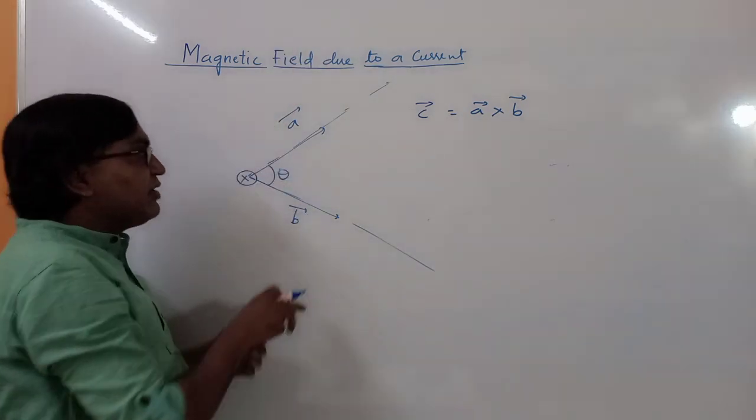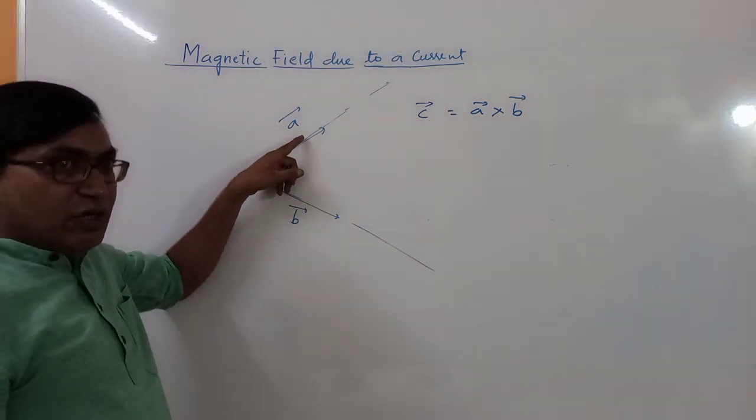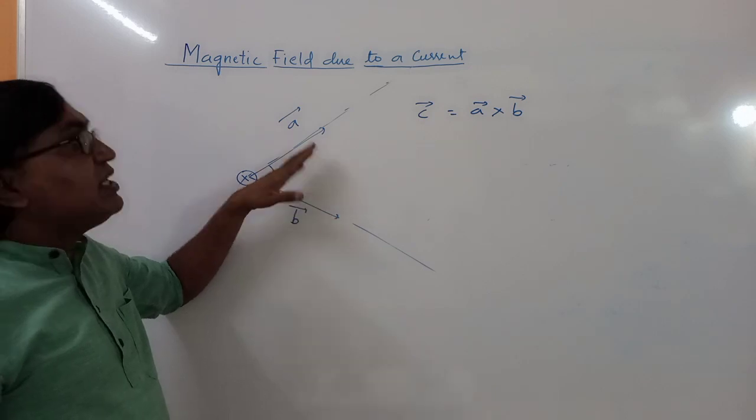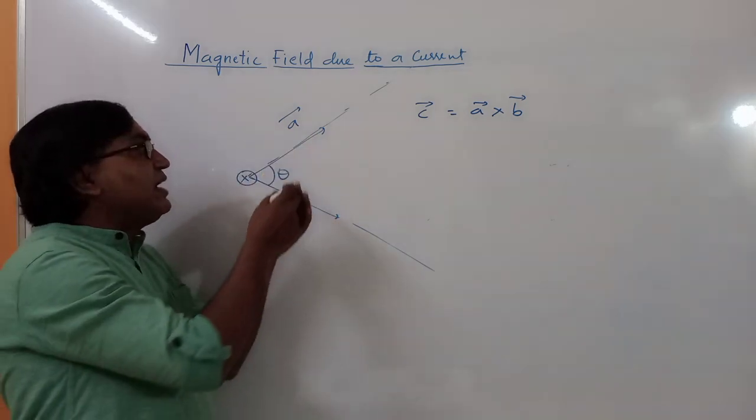Then the resultant vector will be perpendicular to A as well as perpendicular to B, which means it is perpendicular to the plane formed by A and B.